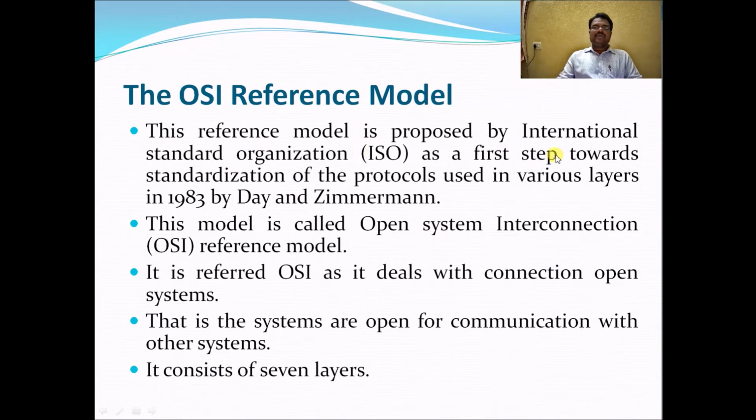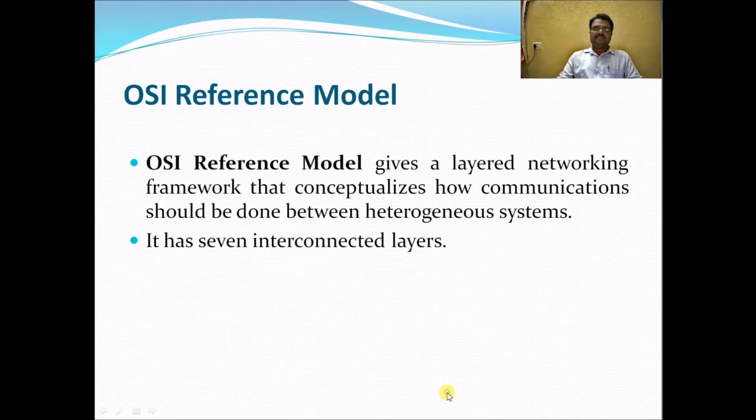This reference model was proposed by the International Standards Organization as a first step towards the standardization of the protocols used in the various layers, in the year 1983 by Day and Zimmerman. These two people developed these standards in 1983. This model is called the Open System Interconnection Reference Model, referred to as OSI. It deals with open systems, that is, systems that are open for communicating with other systems. It consists of 7 layers. This is the OSI reference model.